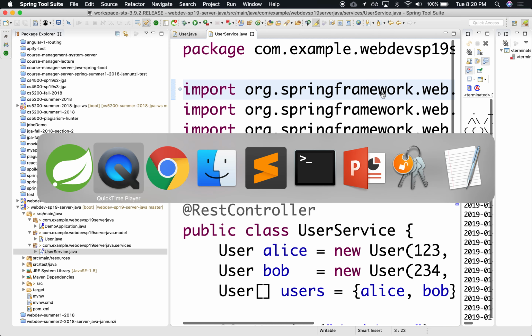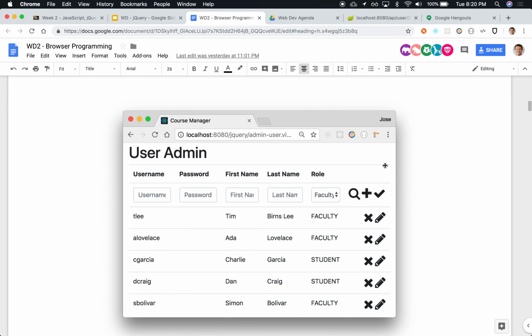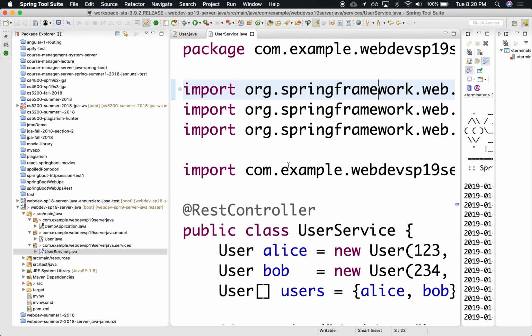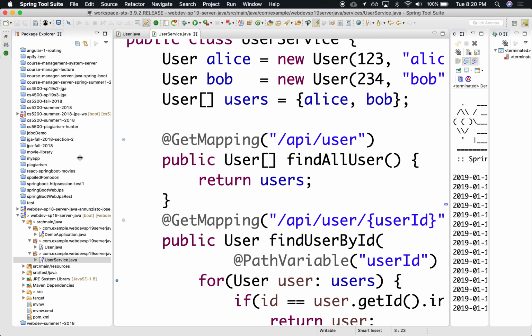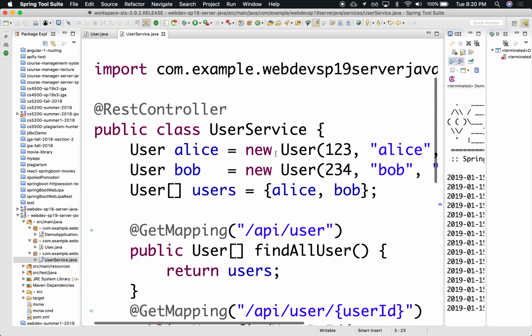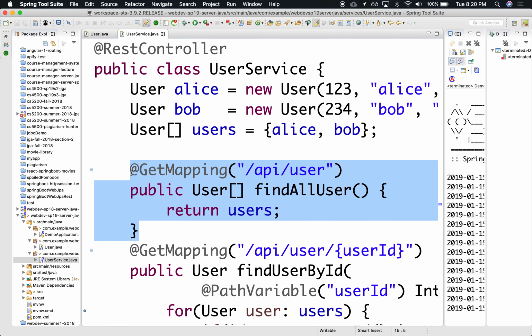Okay, so let's build something that looks like this. We had already built a little bit of the back end that returned a list of users, they're right here, Alice, Bob, and we have a query here that can return those users. So let's see what we can do on the front end to consume some of this content.